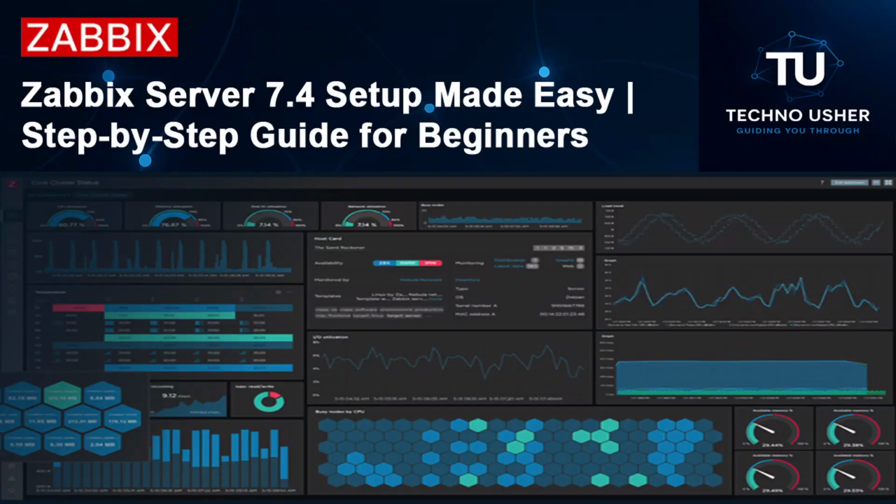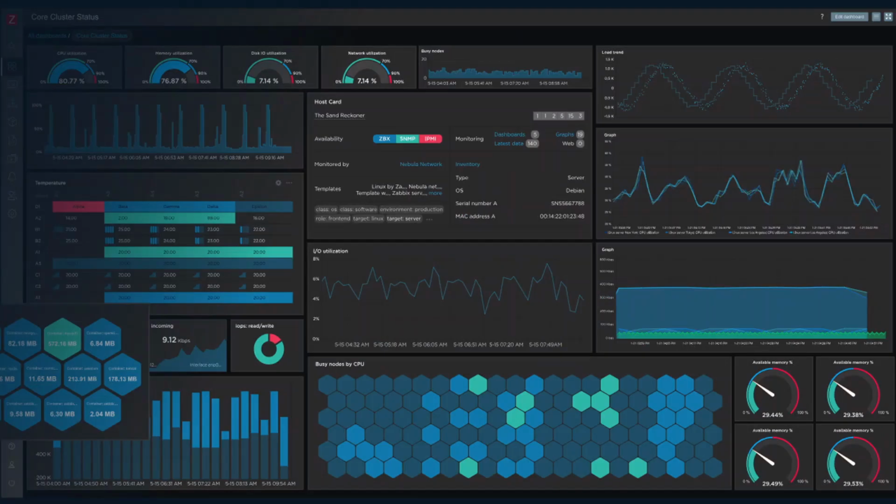Zabbix is an open-source monitoring solution for IT infrastructure, including networks, servers, virtual machines, and cloud services. It provides a centralized platform for collecting, monitoring, and visualizing various metrics to ensure the health and performance of IT infrastructure. Zabbix is a powerful network monitoring tool which is available in open source and enterprise support. It gives you complete visibility of your IT infrastructure.